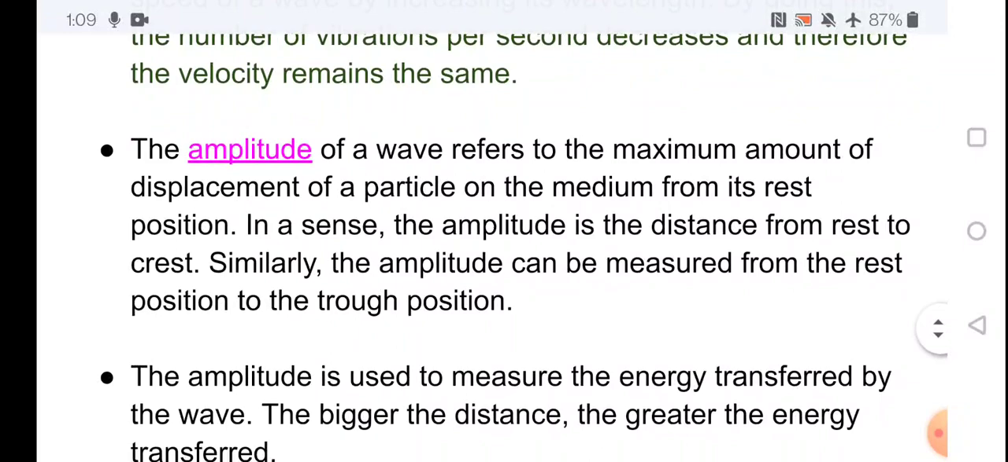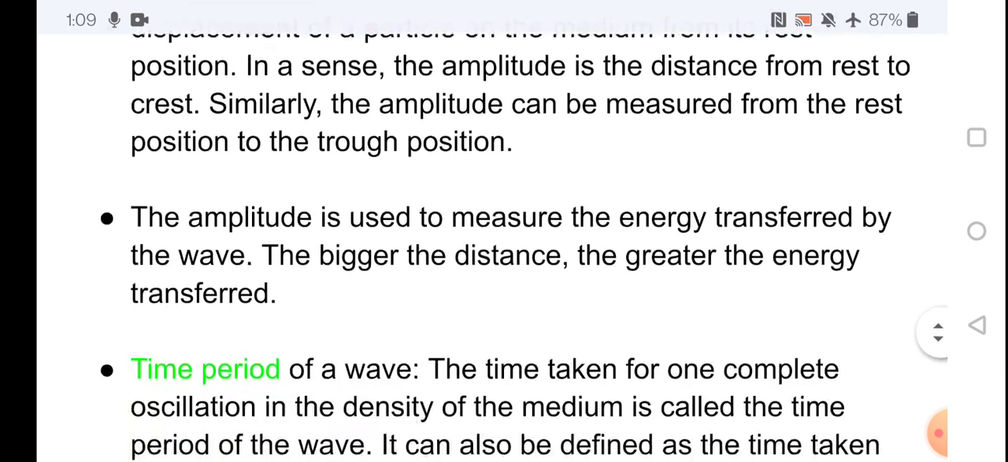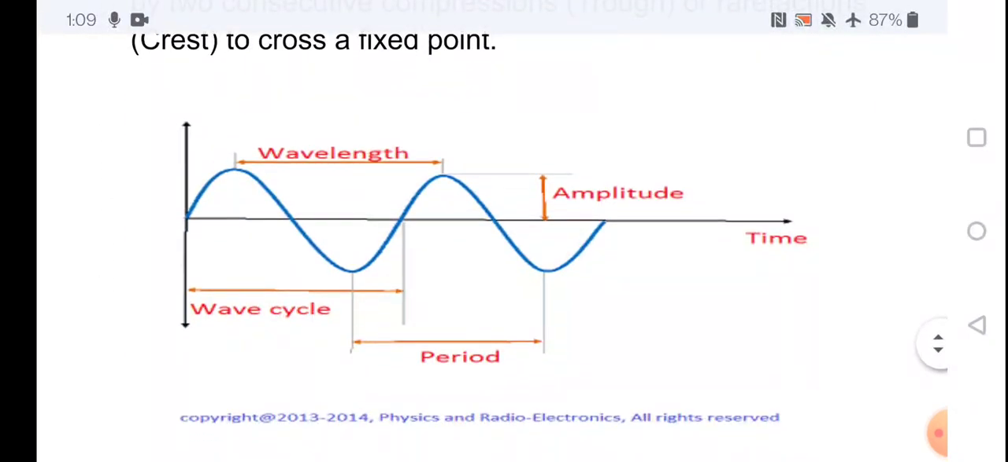The amplitude of a wave refers to the maximum amount of displacement of a particle on the medium from its rest position. In a sense, the amplitude is the distance from rest to crest. Similarly, the amplitude can be measured from rest to the trough position. See, amplitude means the distance from rest, that means the equilibrium position, to the highest peak or lowest peak. That is called amplitude.